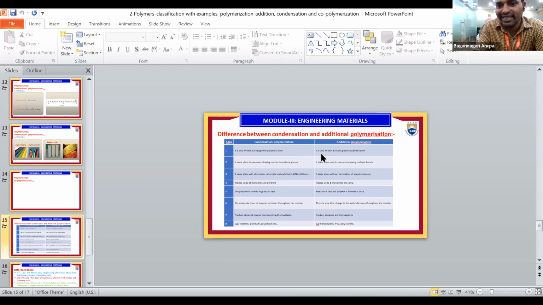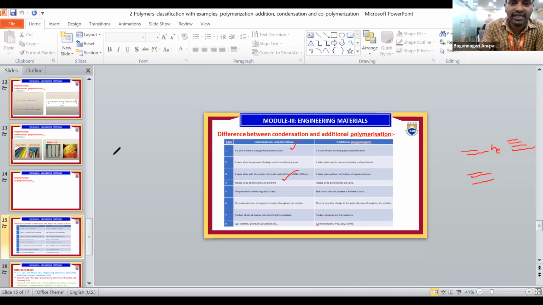Addition takes place only in monomers having multiple bonds, that means double bonds and triple bonds. Condensation takes place with the elimination of simple molecules as byproducts, like water, NH3 or HCl. In addition polymerization, there is no elimination of a small molecule. Repeating units of monomers are different.